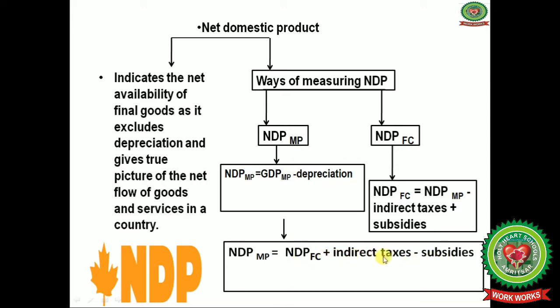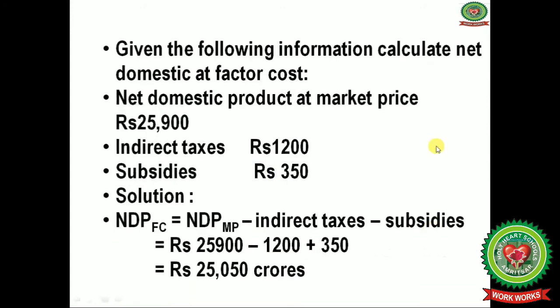Because subsidies are added to the market prices, they will be deducted. And net domestic product at factor cost is equal to net domestic product at market price minus indirect taxes plus subsidies.